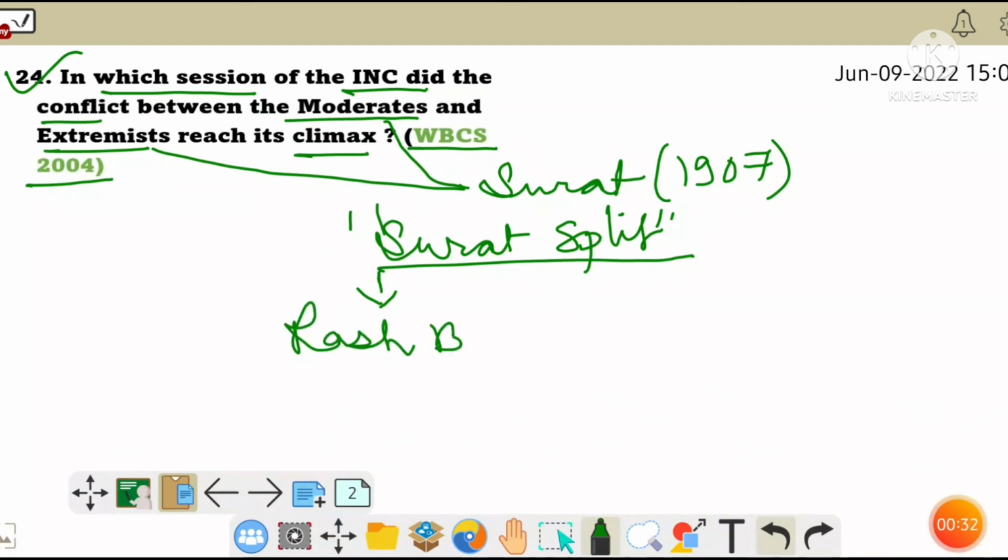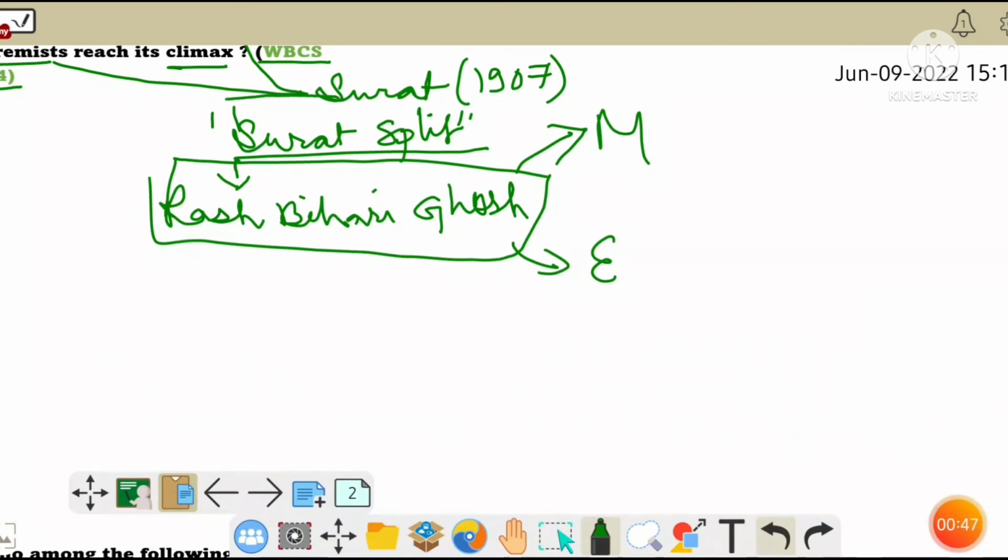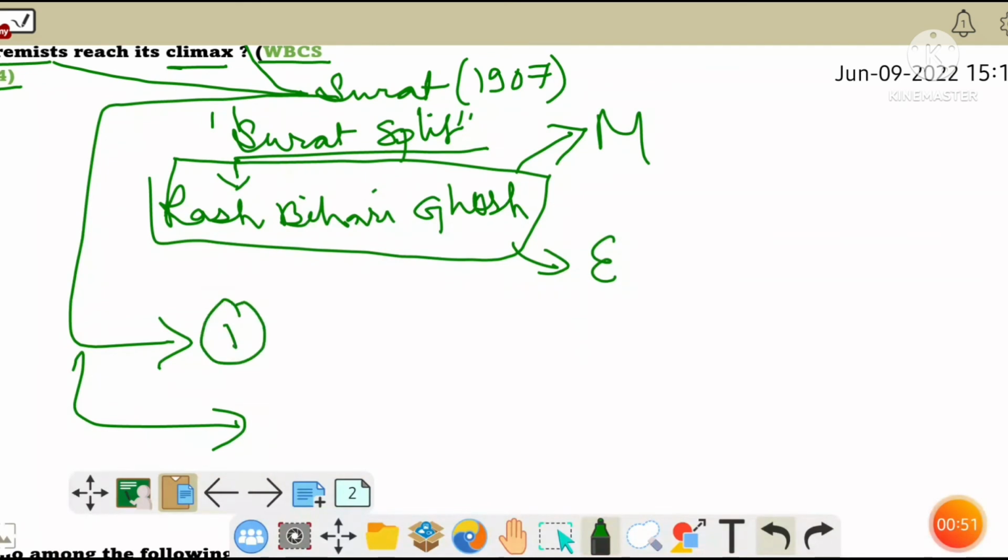There were many causes for the split of the Congress into moderates and extremists, and most especially the extremist leaders opposed the moderate attitude and they were against the decisions made by the moderate leaders, especially towards self-government.